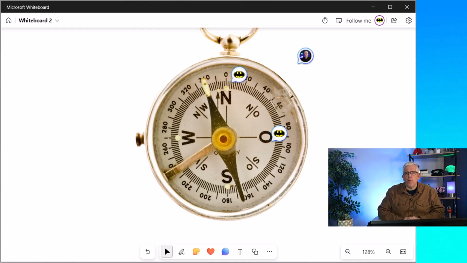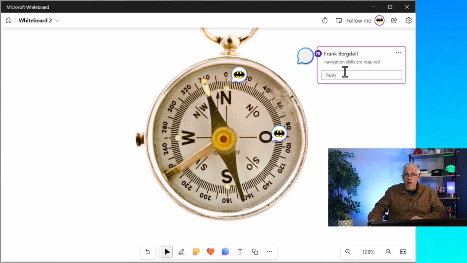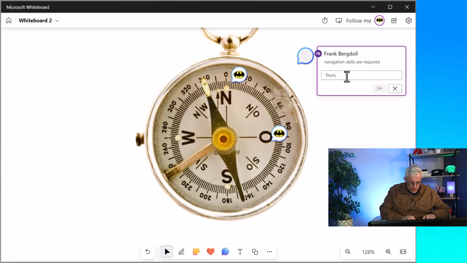Placing comments on a whiteboard is also a great way to communicate with others. You can see here that I've got a couple of comments that I placed on this compass here. Somebody else has come in here while I was gone. Oh, it was Frank. Came in and said navigation skills are required. I could say, good idea.